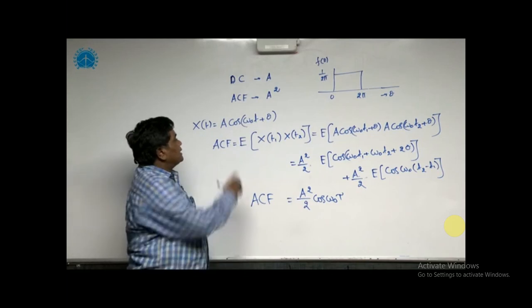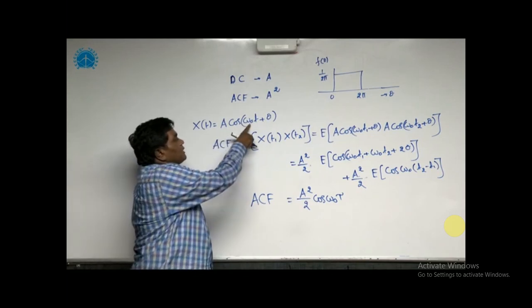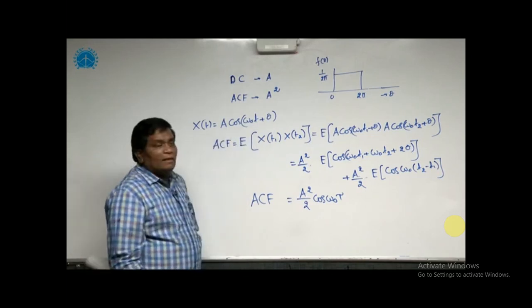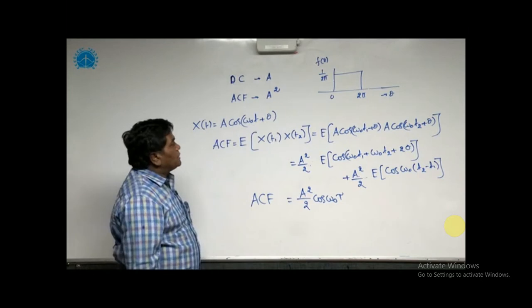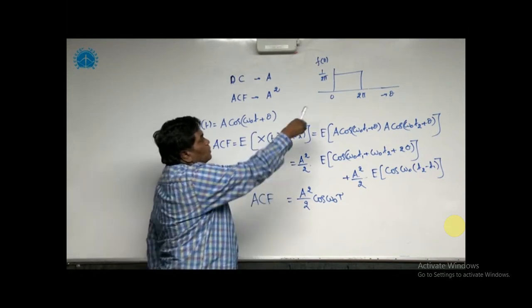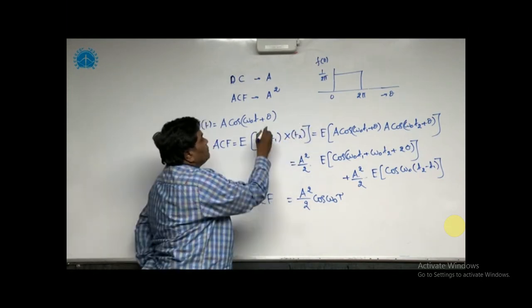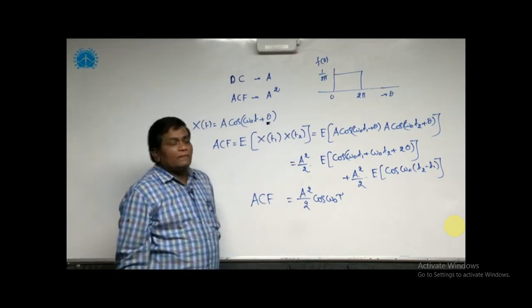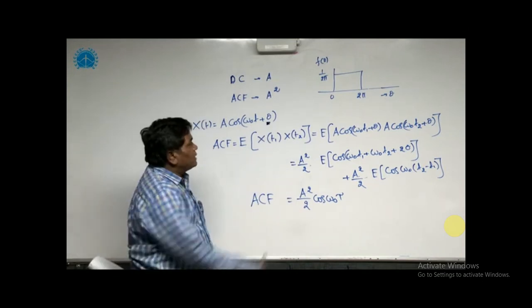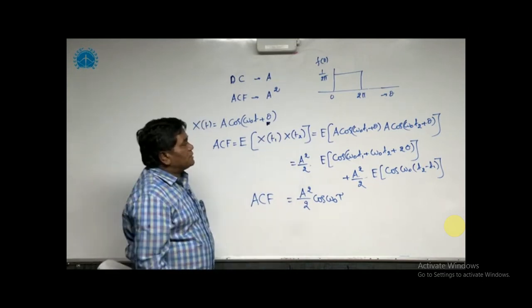In this, A is a constant, omega naught is also a constant, and theta is a random variable uniformly distributed in the interval 0 to 2 pi. That means the random variable can take any value between 0 and 2 pi with equal probability. So that is the probability density function of theta.